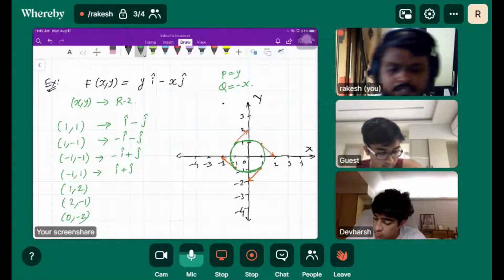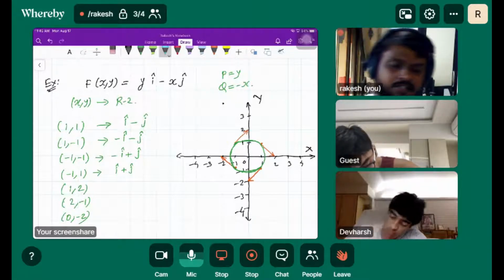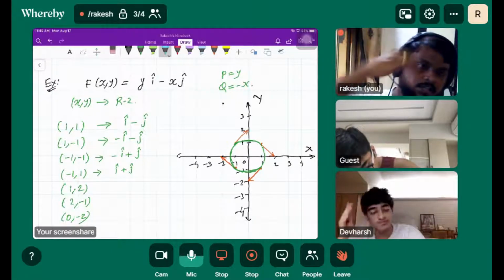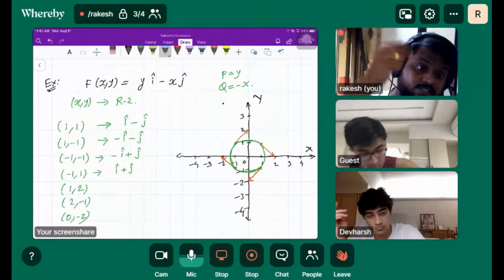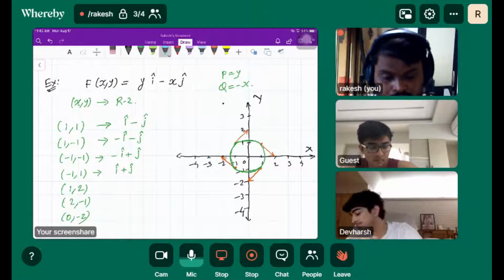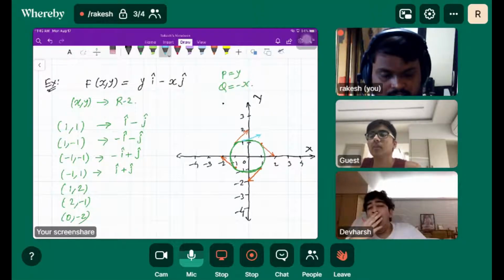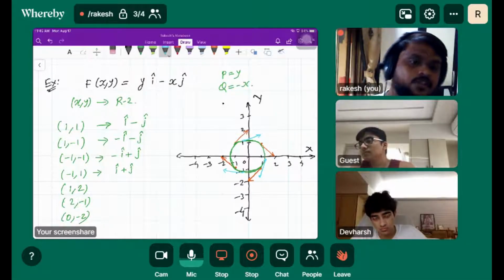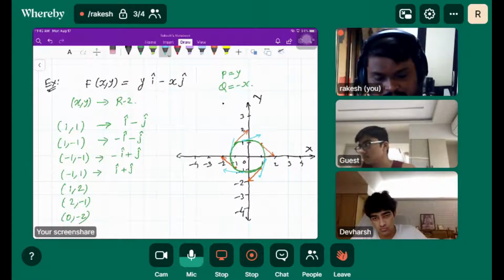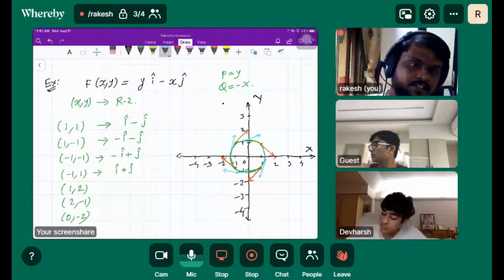So you can definitely draw the remaining vectors around this circle, from the points on this circle. If I tell you what would be the corresponding vector here, that would be this. Once we understand that it is going to be tangent to this circle, that would be our corresponding vector.